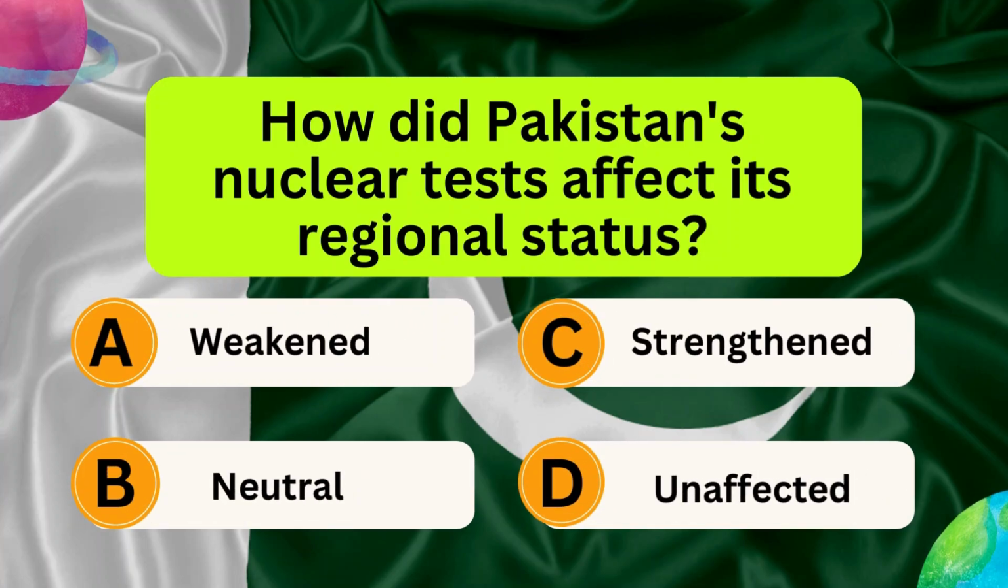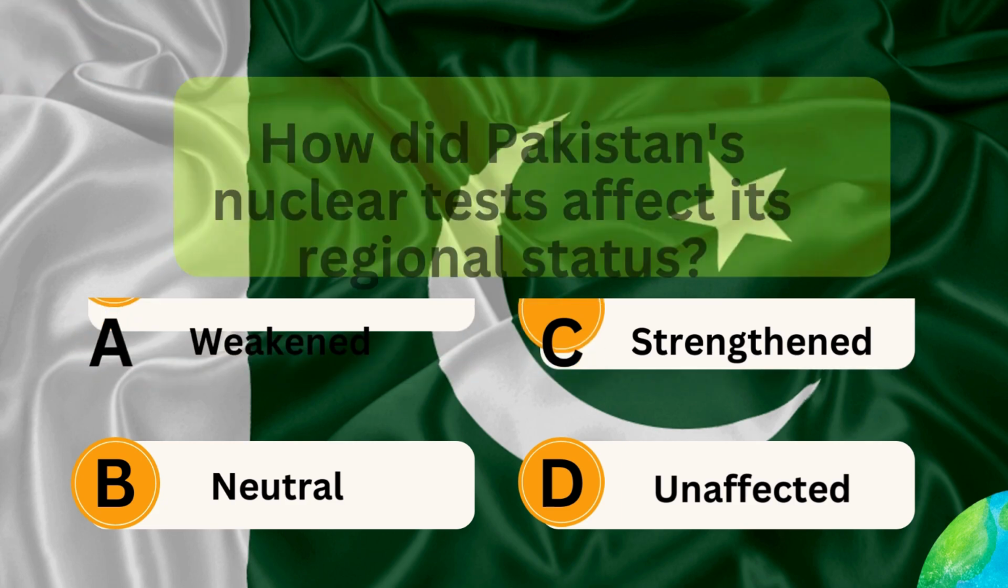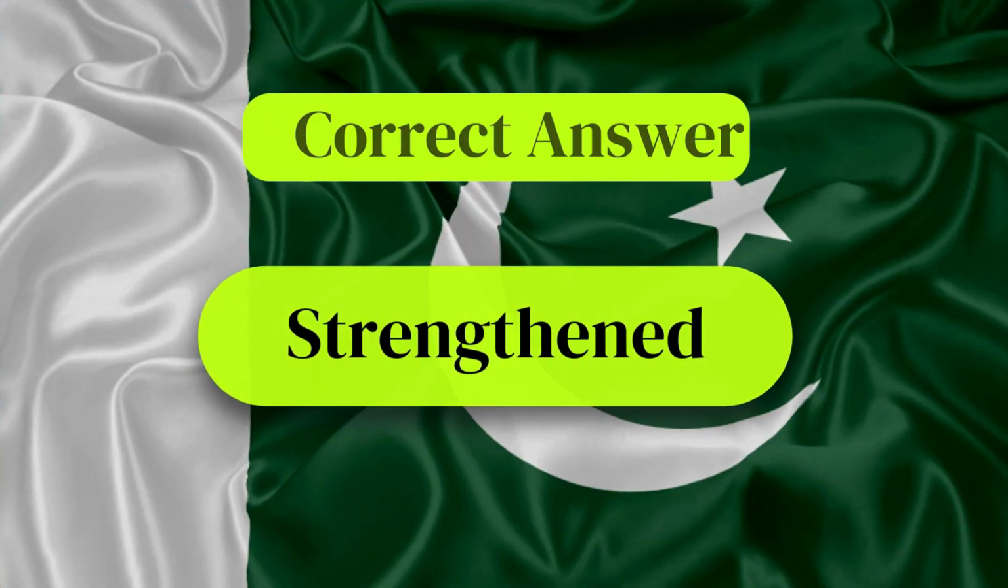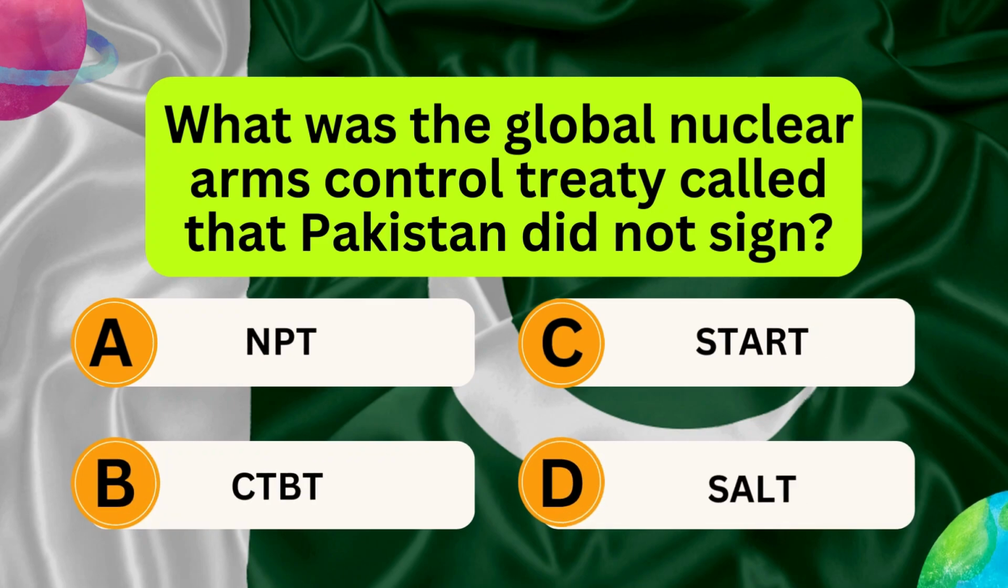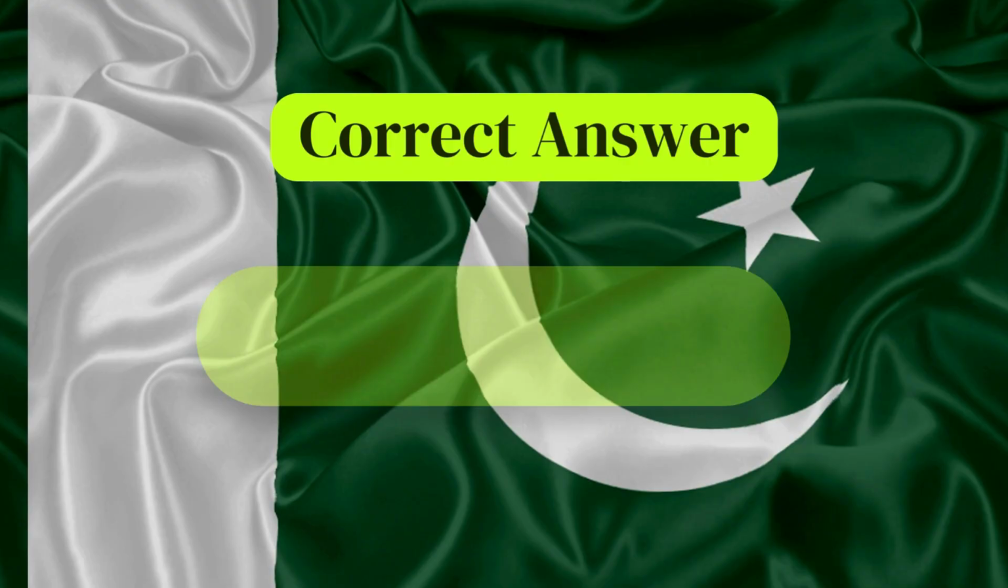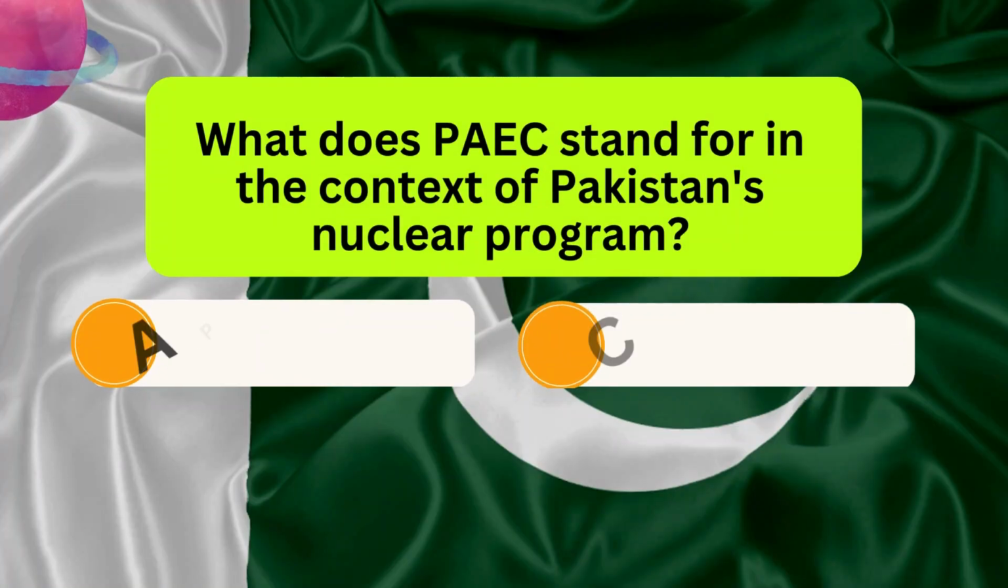How did Pakistan nuclear test affect its regional status? Weakened, strengthened, neutral, unaffected. Correct answer is strengthened. Which of these did Pakistan not sign: NPT, START, CTBT, SALT? Correct answer is NPT.